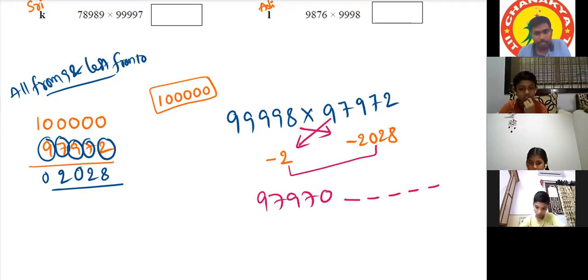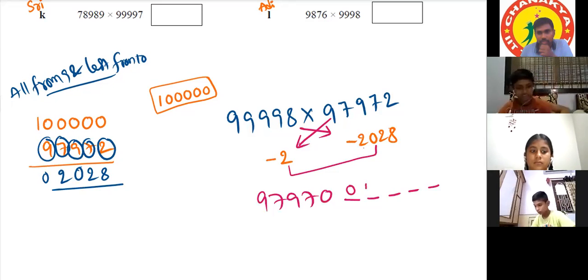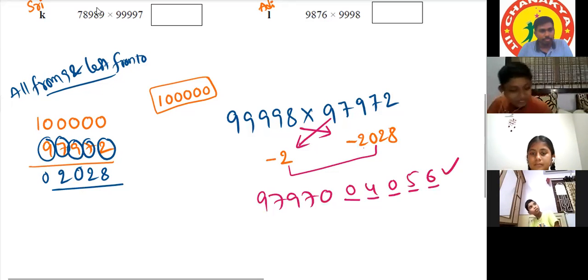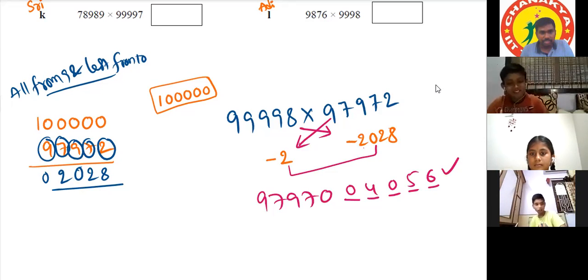We are doing 97972 minus 2, which is 97970, and the product answer is 4056. 2028 times 2 is 4056. So it will be 04056. That's the answer. Here, my intention in explaining this question is that you can use this Nikhilam Sutra. Okay, find the differences.